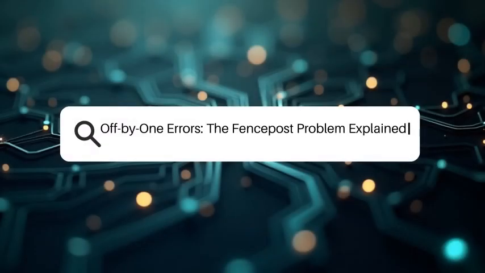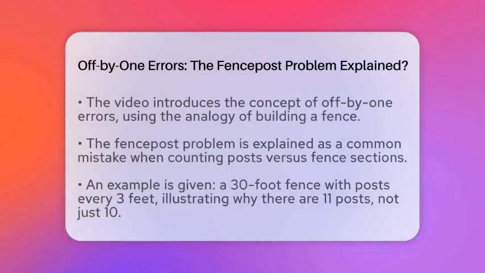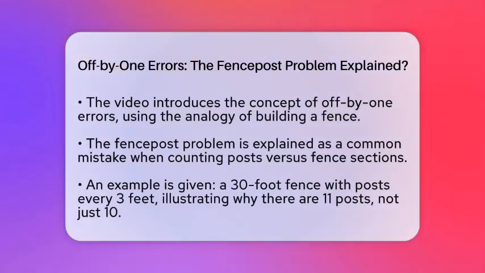Off by one errors, the Fencepost problem explained. Imagine you're building a fence around your garden. You know the length of the fence and how far apart to place each post. But when you count the posts, something feels off. That's because of a common mistake called the Fencepost problem.